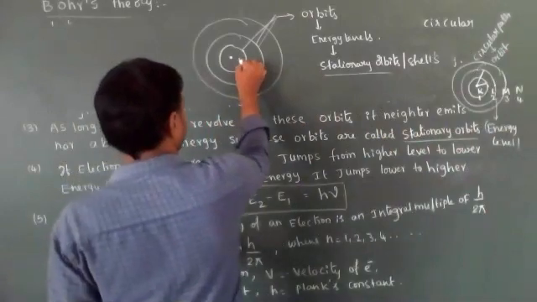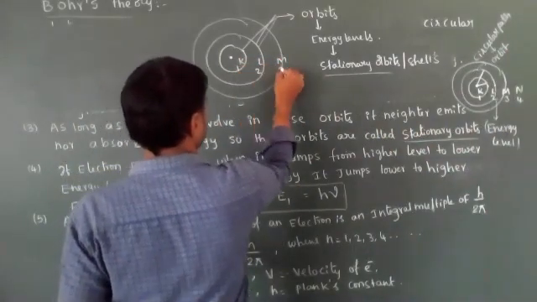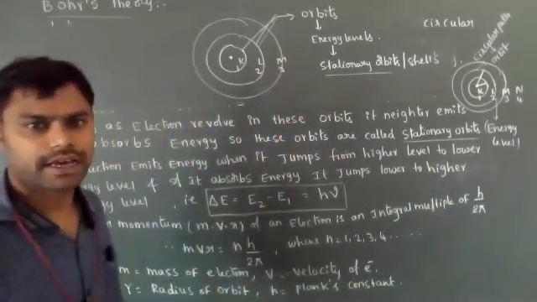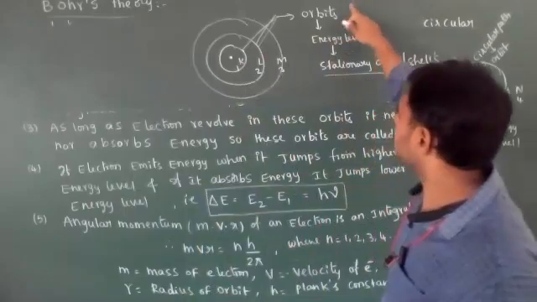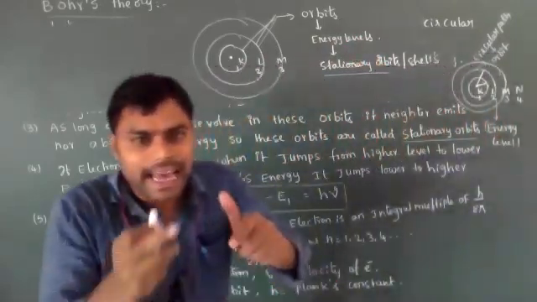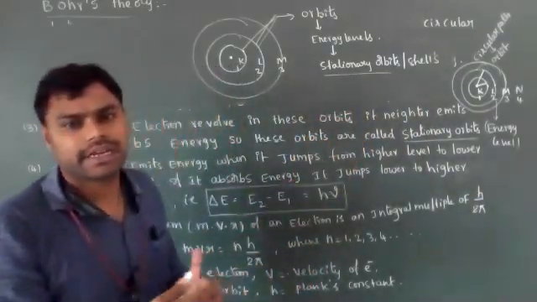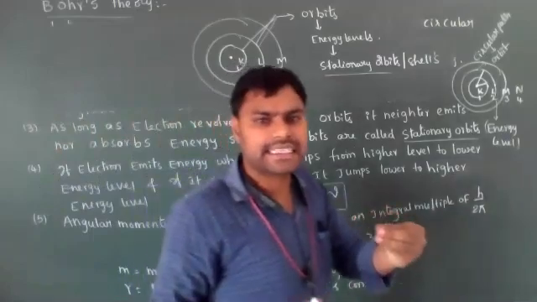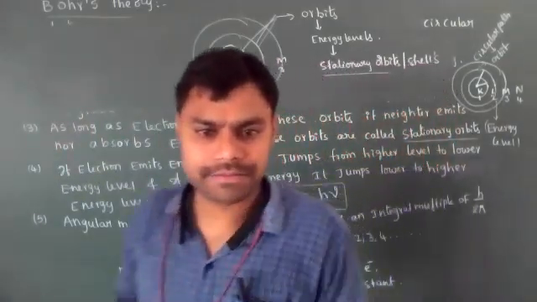They are represented by K, L, M, which is also nothing but 1, 2, 3, 4, 5, 6. So we have orbits and energy levels. While the electrons revolve around the nucleus in these energy levels, as long as they stay there, they never absorb energy and never emit energy.